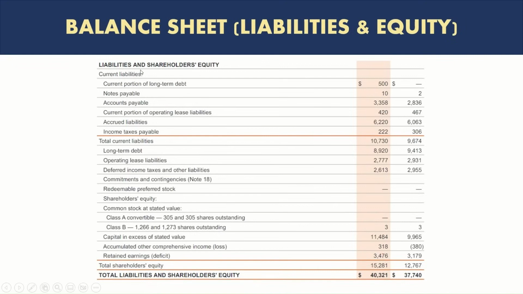And if you look at this other side, which is liability and equity, all these lines are liability, and from here you see shareholders' equity. This is the section of equity. You can also see retained earnings in there. So the total of liabilities and equity is 40.3 billion.